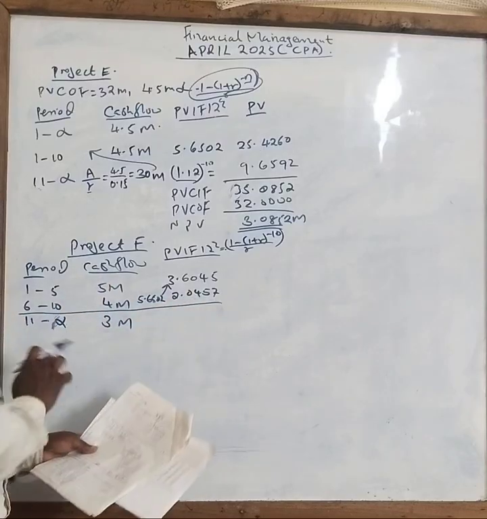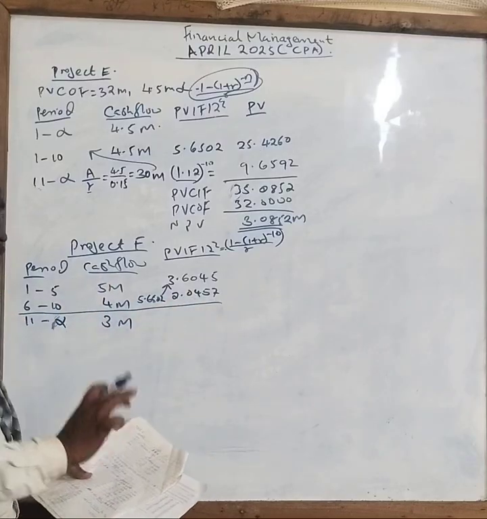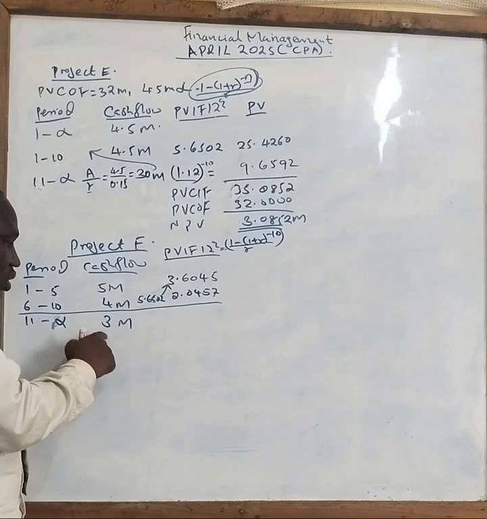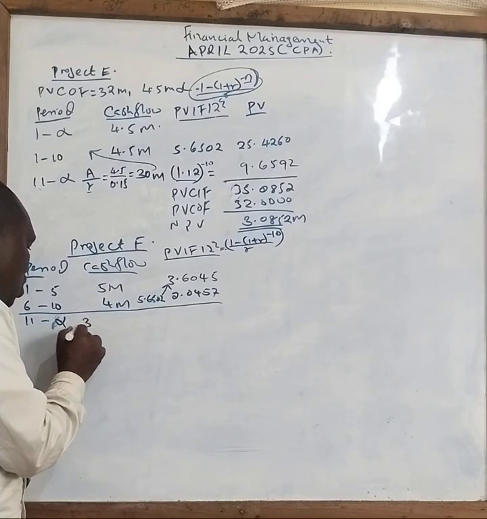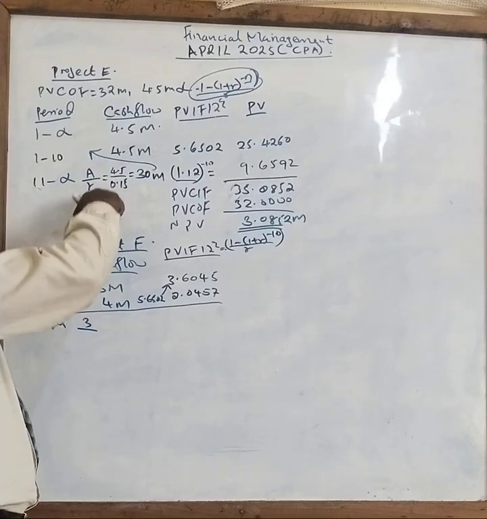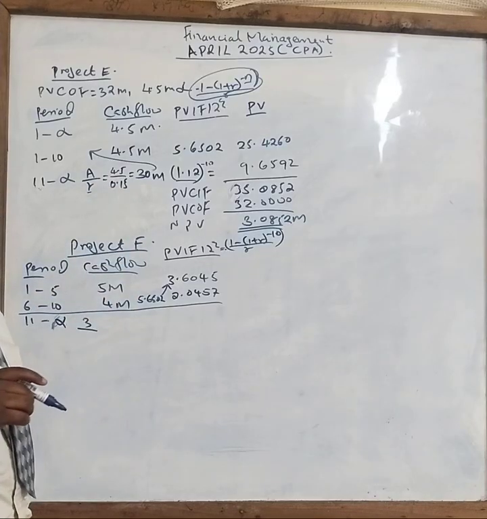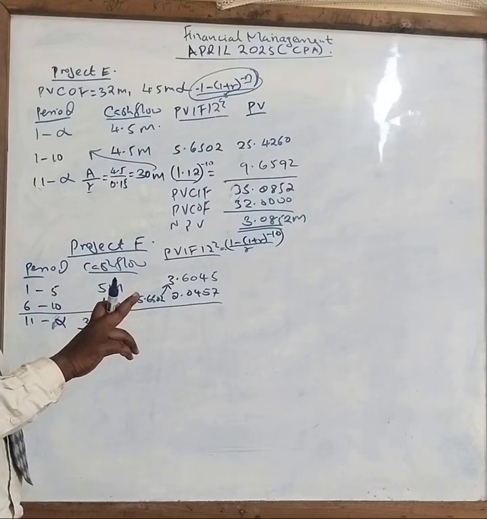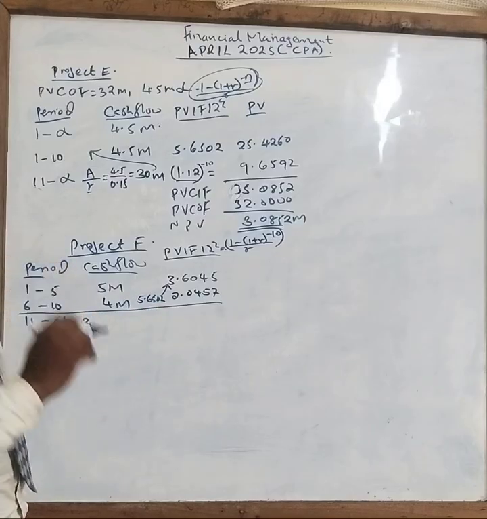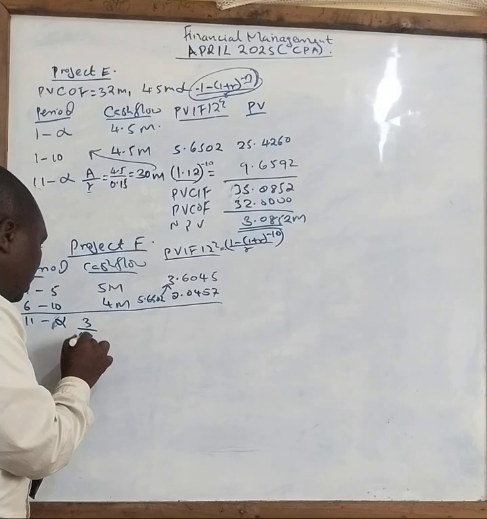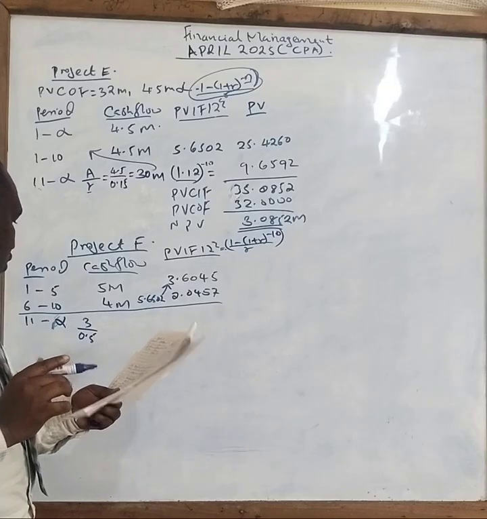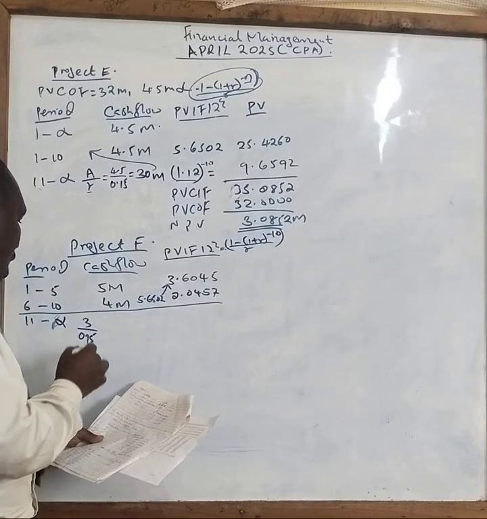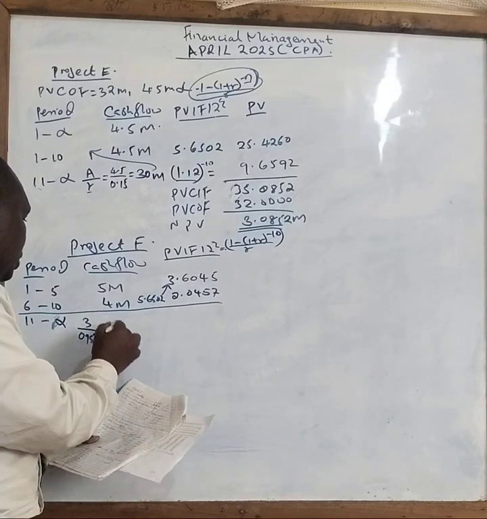Once you get the figure here, I want you to pay attention. This is not the correct figure. So what you do now is take 3 over r. Remember the formula here. In this case, because it is above 10 years, r is 15%. So you put 0.15 there, and your answer is 20 million.